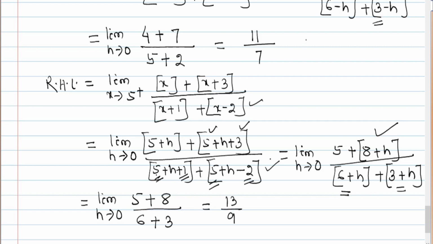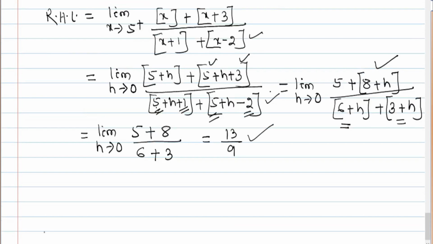So here you see left hand limit is 11 by 7, right hand limit is 13 by 9. So here you can write LHL is not equal to RHL.